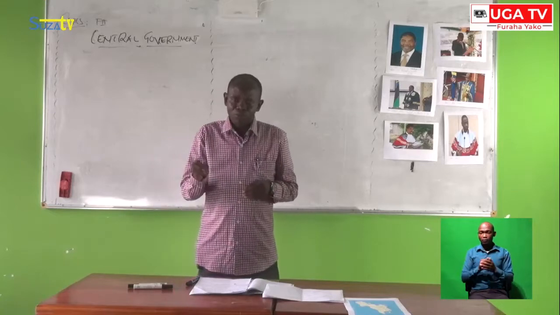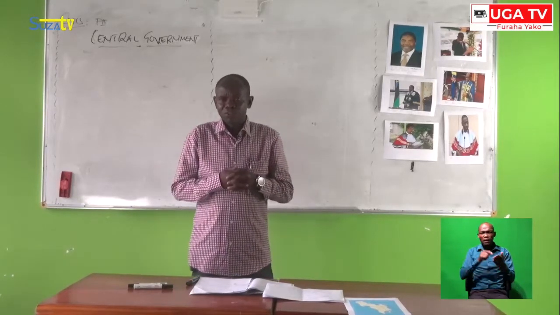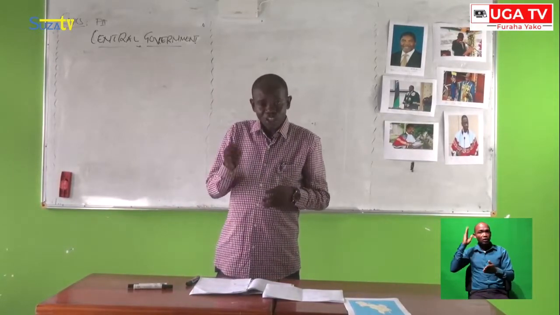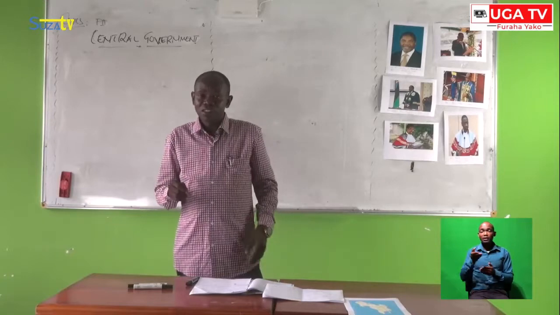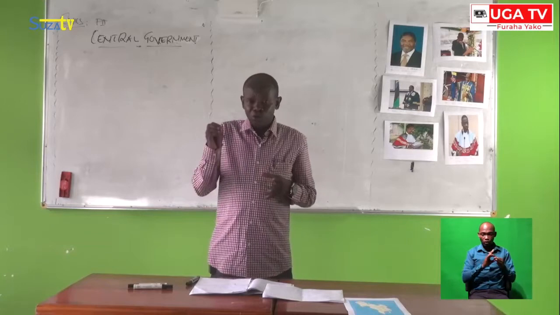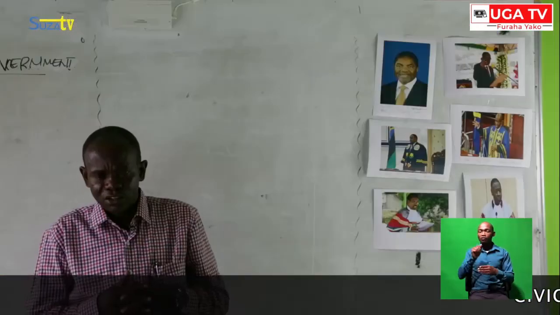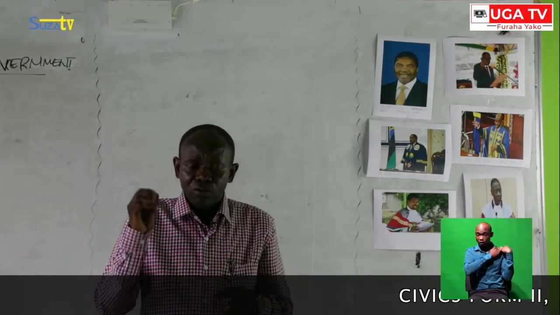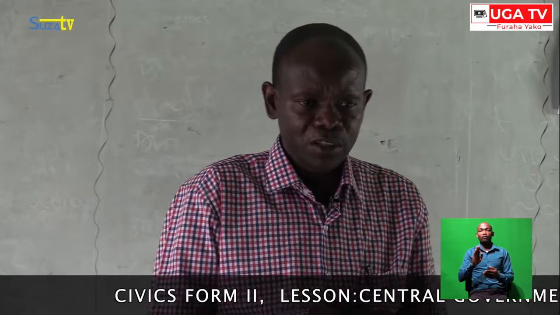So may I ask you, what is the meaning of the central government? Who can tell us what the central government is? The central government is the government which organizes or has authority over all the state. Did you get this? The central government has authority over all the state. Therefore, some people say that the central government is the national government.